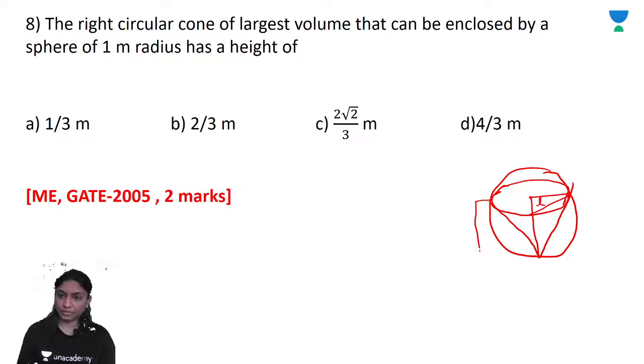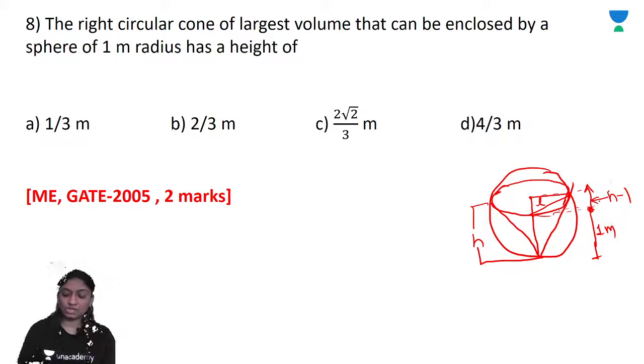This is suppose your height, h, of the cone. Then the center, this radius is what? 1 meter. This is 1 meter. Okay. From here to here is h minus 1, and here h minus 1 is the height. The radius r, slant height l.